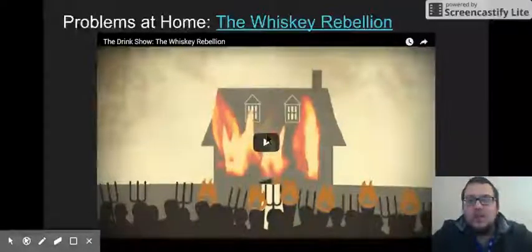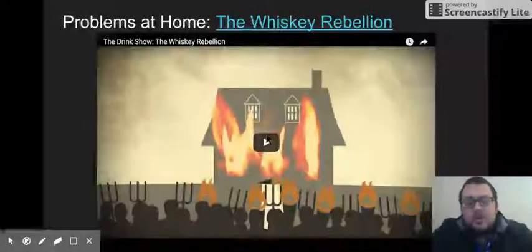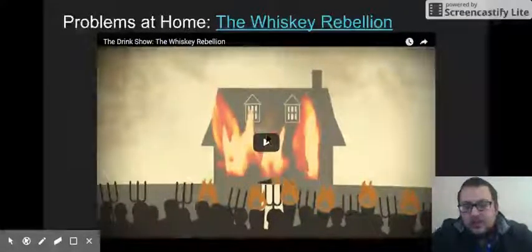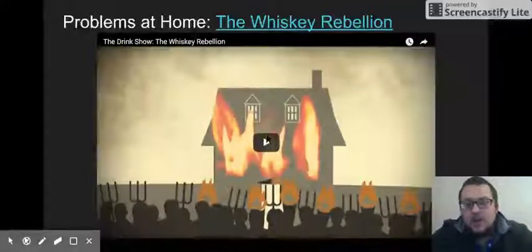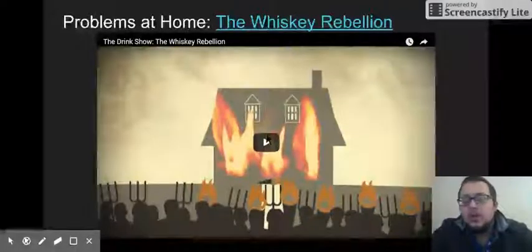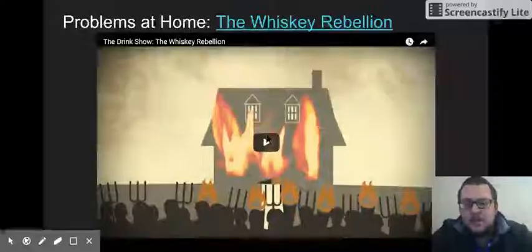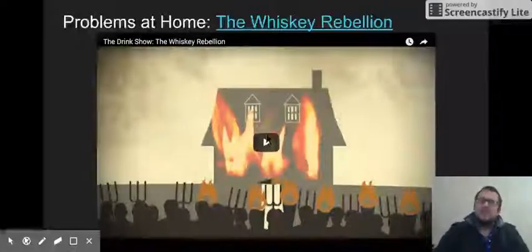And so the key thing about the Whiskey Rebellion is it shows that the new federal government under the Constitution is not messing around. We're not going to be like, oh, we're scared, let's cancel that tax. The government's not going to get pushed around. You can't throw a little hissy fit anytime you don't get your way. And that's basically what the Whiskey Rebellion shows.